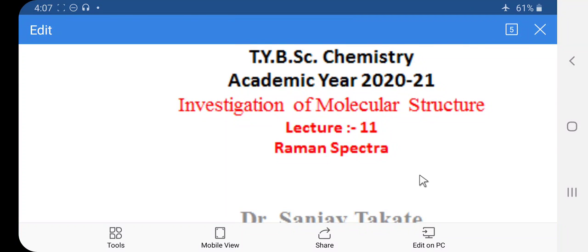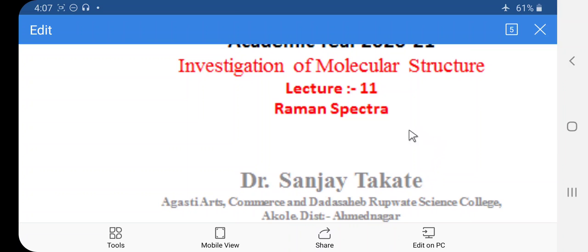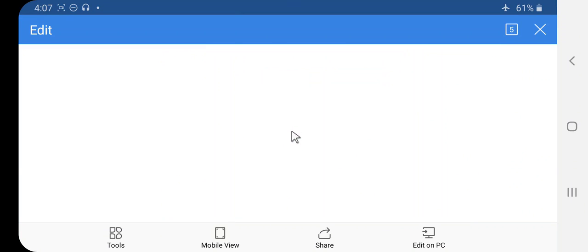Hi everyone. In this lecture, we are going to discuss the Raman spectra. In the last few lectures, we have discussed rotation spectra, that is the microwave spectra, and the vibration spectra, that is the IR spectra. So let us discuss the Raman spectra.